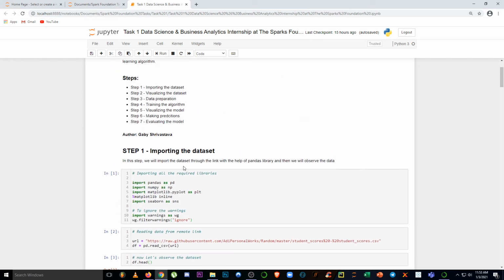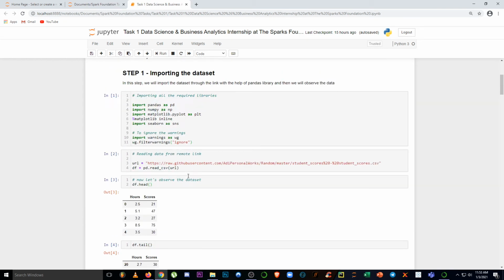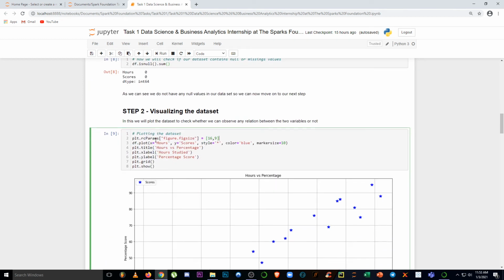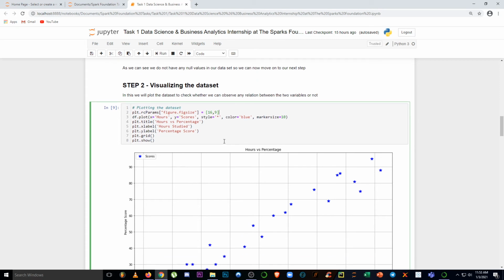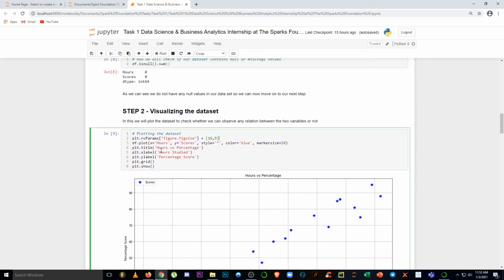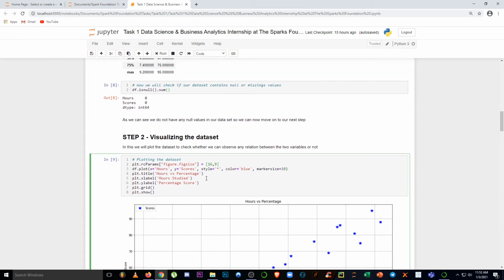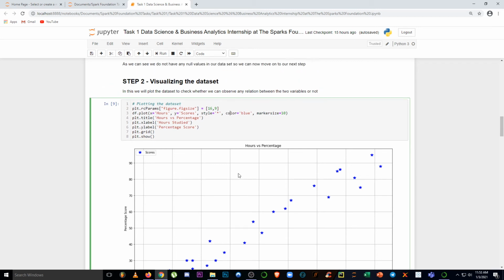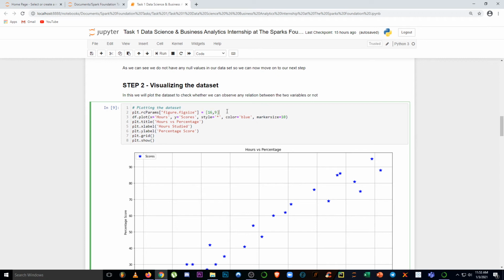So this was our step 1, which was importing the dataset. Then we are going to visualize our data. To visualize our data, we will plot it using matplotlib. First we are giving rc params figure size, because we want this to be a big figure that we can see easily. For that, I am giving here 16, 9.